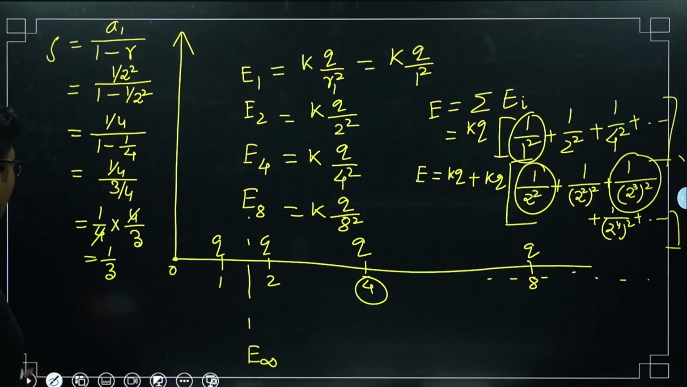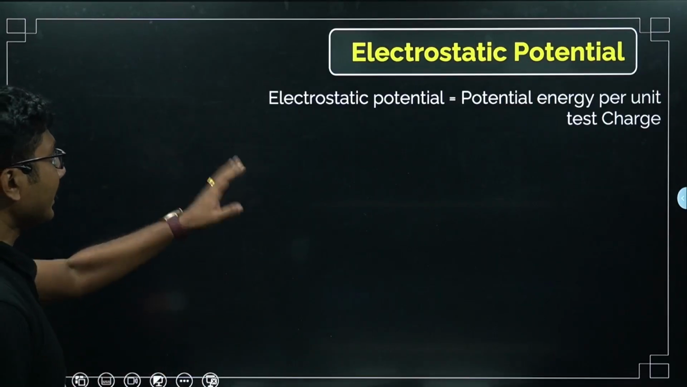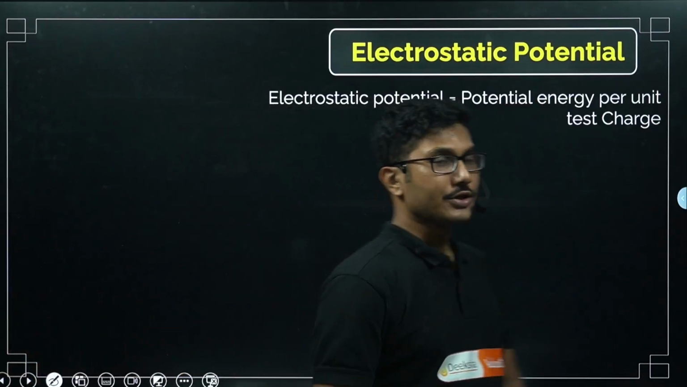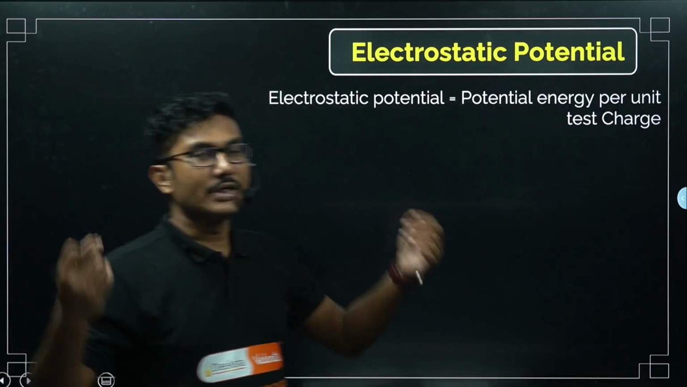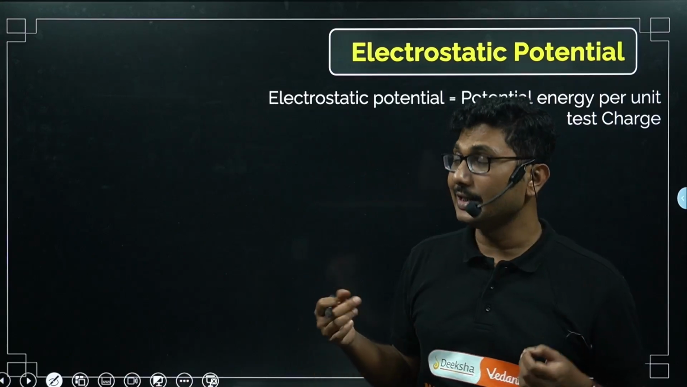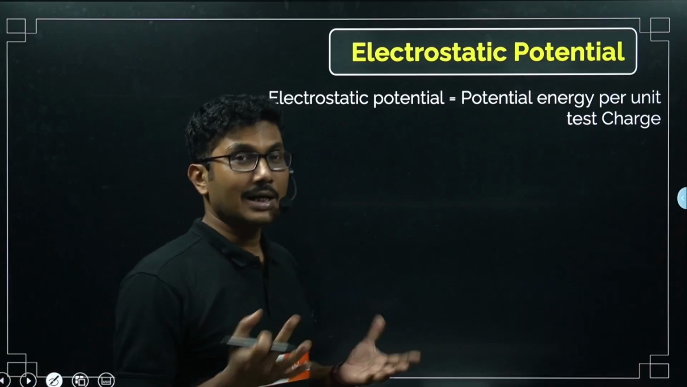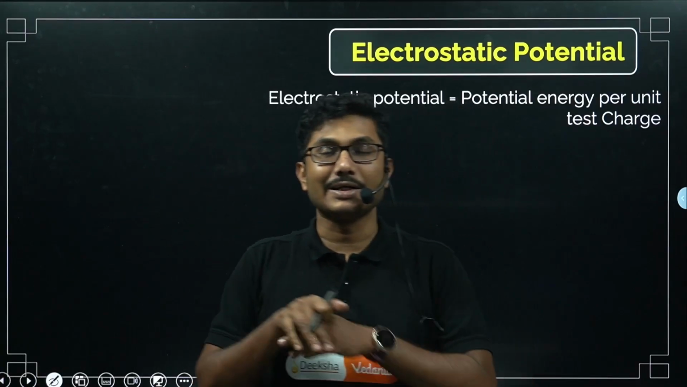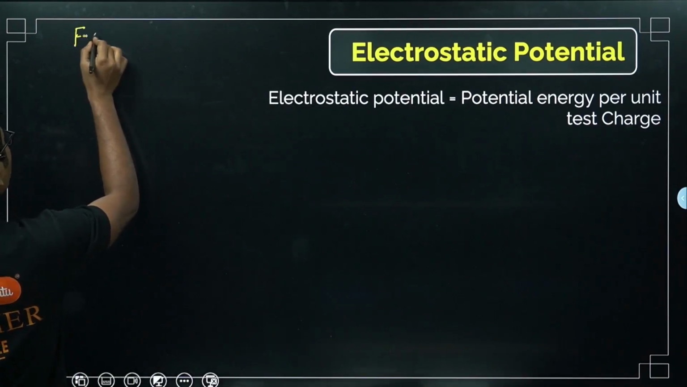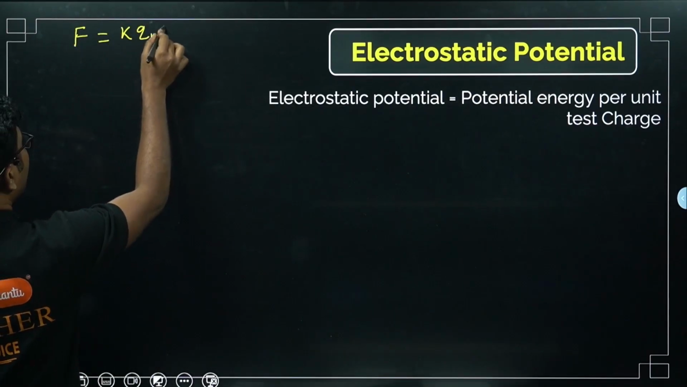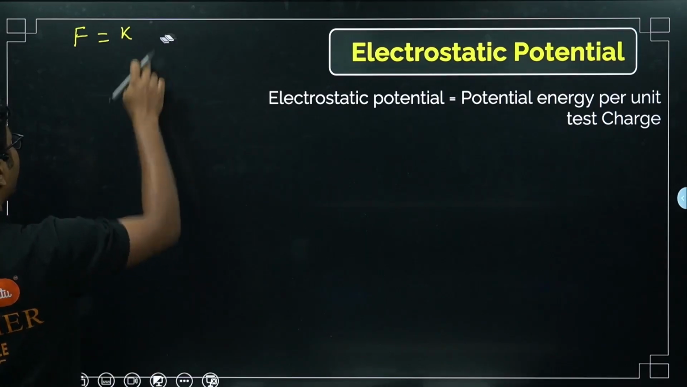Let's move on to the next concept, electrostatic potential. Electrostatic potential is potential energy per unit charge. We have discussed electrical potential energy. Now we are discussing potential, similar to Coulomb force and electric field. If you remember, Coulomb force was given by K Q1 Q2, or let us use the same notation that we used in our notes.